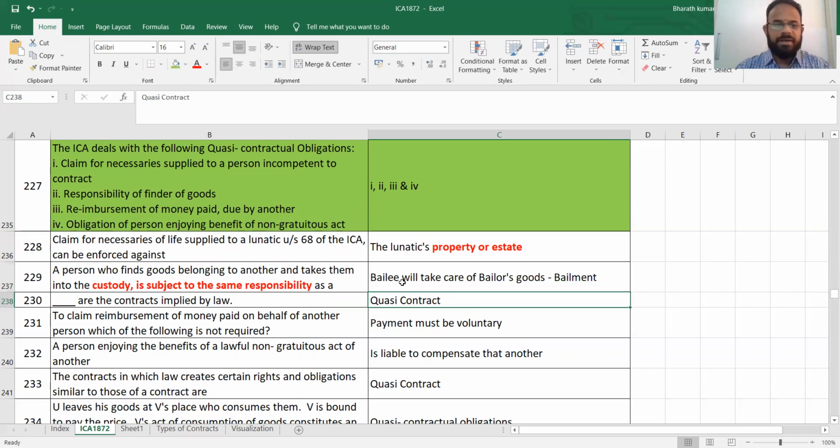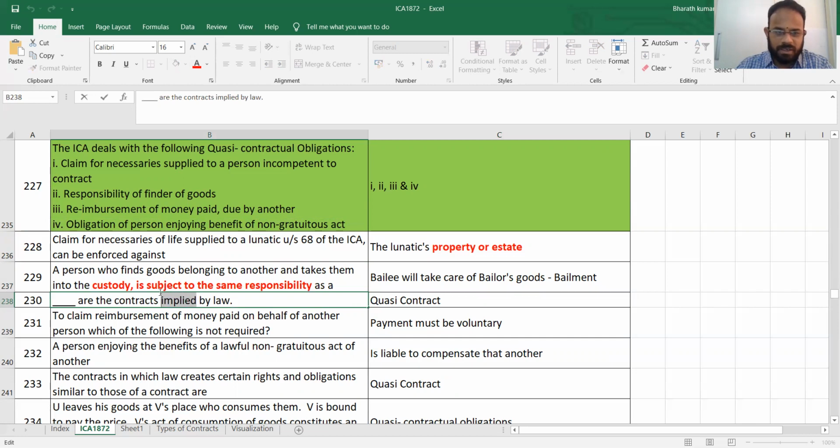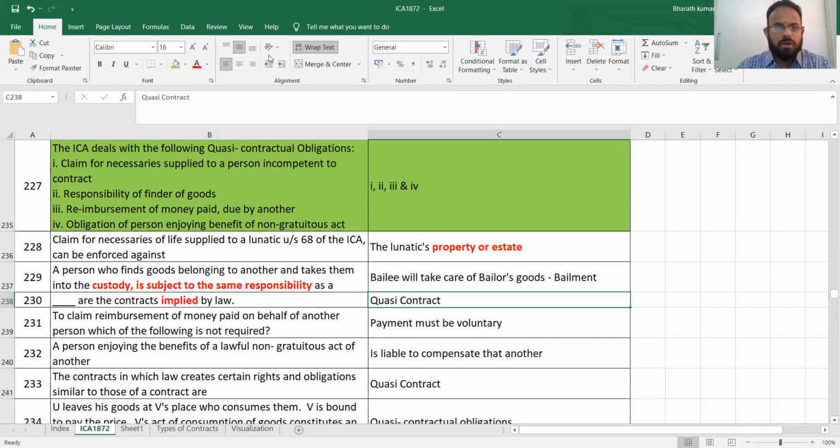Are we clear? Dash are the contracts implied by law. Implied only, not directly done. It looks like a contract, but it is not. So implied by law, what is the answer? Quasi-contract. Yes, till 2:30 we have completed. Now let's go and see what is going to be there for the remaining concepts on Indian contract.